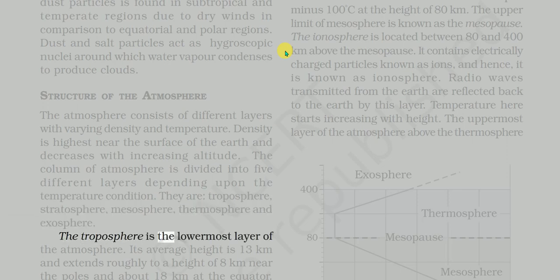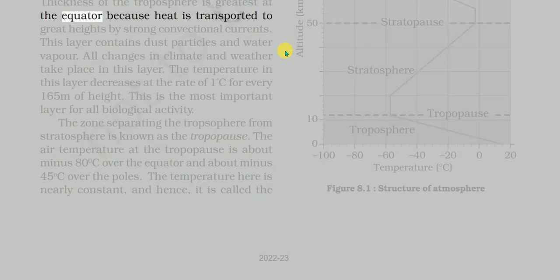The troposphere is the lowermost layer of the atmosphere. Its average height is 13 kilometers and extends roughly to a height of 8 kilometers near the poles and about 18 kilometers at the equator. Thickness of the troposphere is greatest at the equator because heat is transported to great heights by strong convectional currents.